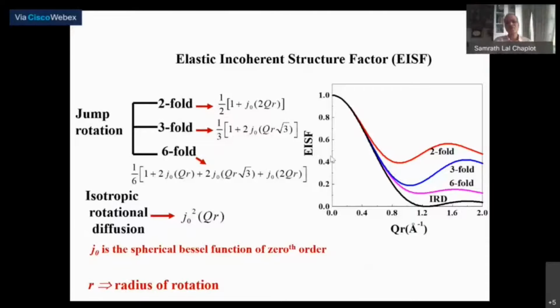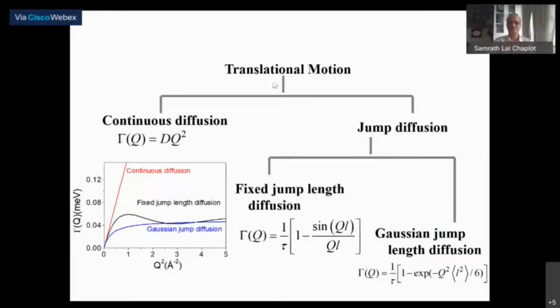So eventually one has to fit. The main idea is that your data may not have a lot of detail, but if you have a good model, then it is possible to identify which kind of model is the best one, and then one can interpret the results more effectively. So that was about rotational diffusion.